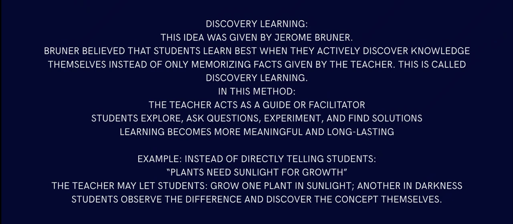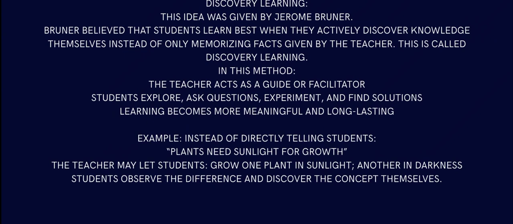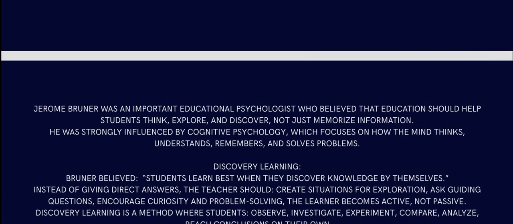Here's an example. Instead of directly telling the student that a plant needs sunlight to grow, the teacher may let the student grow one plant in sunlight and another in darkness to observe the difference. So that's how they discover the concept themselves. That's Jerome Bruner's discovery concept.